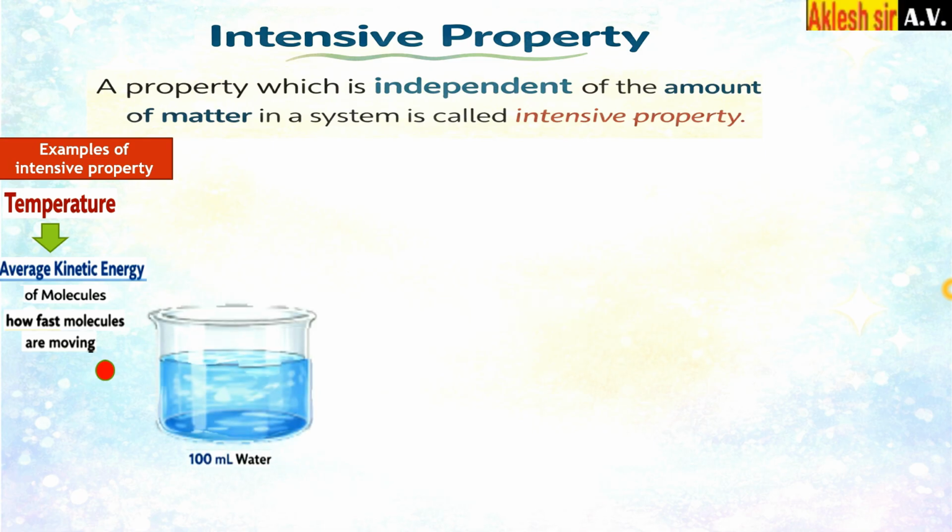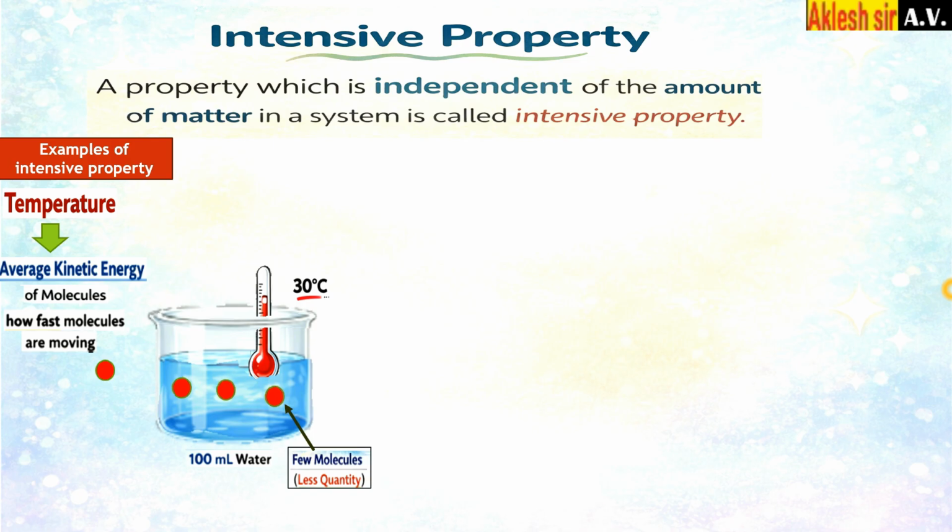If I take 100 ml of water, and inside that I add a thermometer, as I put the thermometer in the 100 ml of water, its temperature increases to 30 degrees Celsius. So the temperature of the water is 30 degrees Celsius. Okay, this red sphere represents the molecule of water. Here the number of molecules is very small because we are taking a very small amount of water, that is 100 ml. There are very few molecules present in this 100 ml of water.